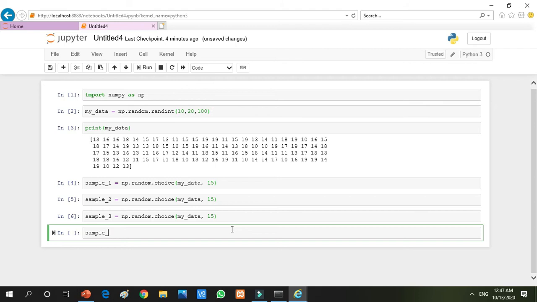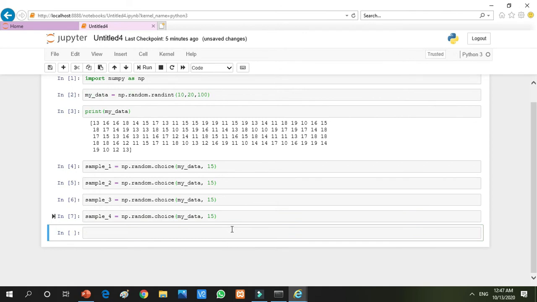Why am I taking these samples? There is a great logic behind this, which I will explain after a few minutes. We will calculate the mean, median, and mode of these samples, and we will also calculate the mean, median, and mode of the whole data, and then we can discuss how the sample generalizes the characteristics of the whole data. So I am taking my last sample, np.random.choice, that is my sample 4, and I am writing my data because I want it to take from my data, and I have taken 4 samples successfully.